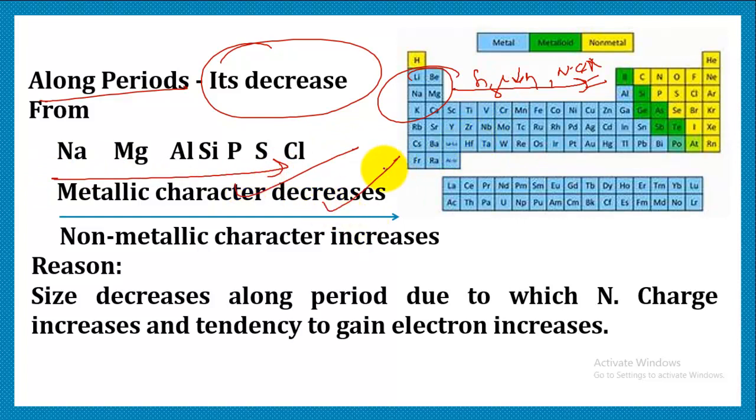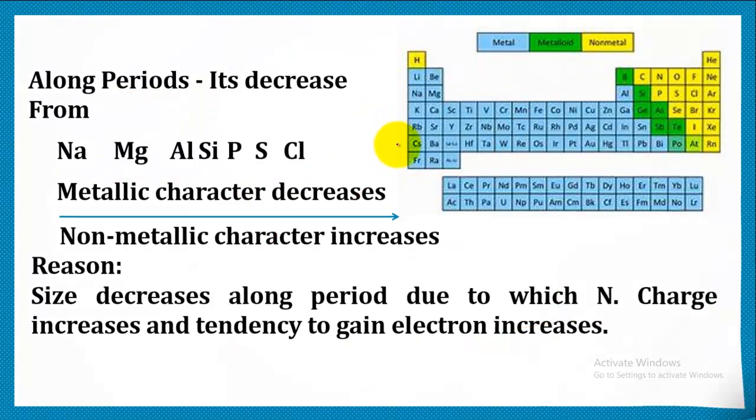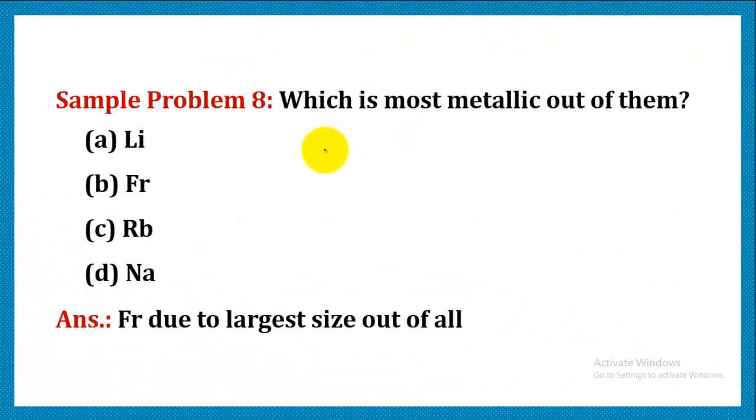Metallic character decreases and the tendency to gain electrons, that is the non-metallic character, increases. And this is because as we are moving, the size decreases along the period, due to which nuclear charge increases, that is, the tendency to attract the incoming electron is quite high. So the elements will have a tendency to gain electrons, not to lose electrons. So we can say that non-metallic character increases along the period and metallic character increases down the group.